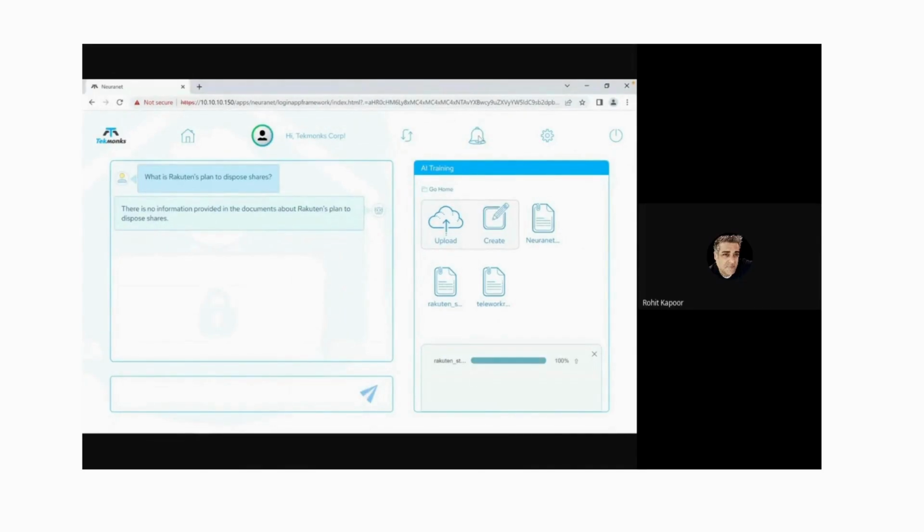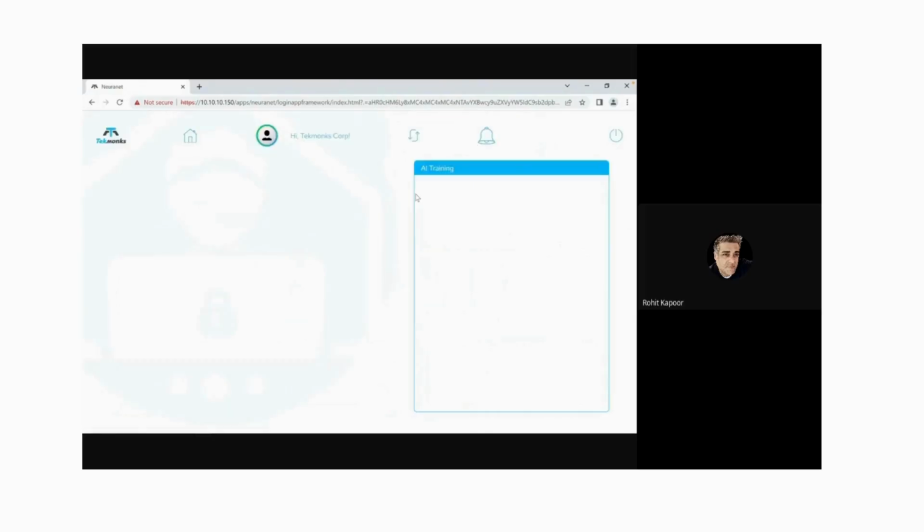Then if I click here, you see it says reading, right? So now what's happening is on the backend side, the AI has actually got this document in its repository, and it's reading the document to understand what is in it. So it's actually training itself on this document. It takes a couple of minutes. This is a small document, so it's not going to take long. So if I go here, it says done, right? So Rakuten stock.txt is done, which means it already read it and should have some information now on this. So I will go here and ask the same question again.